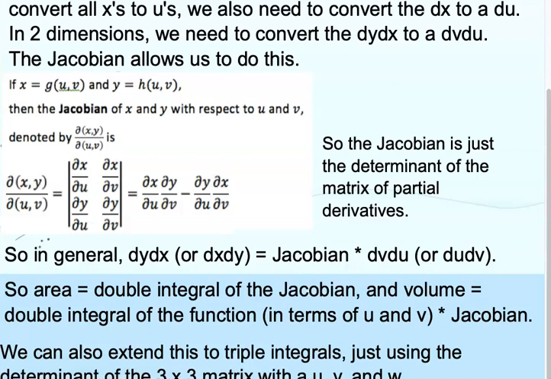If for some reason I thought it was time to be evil and made you do this with a 3-variable conversion, then you would do the exact same thing and you'd have a 3-by-3 matrix, and it's still the determinant of the 3-by-3 matrix of partials.